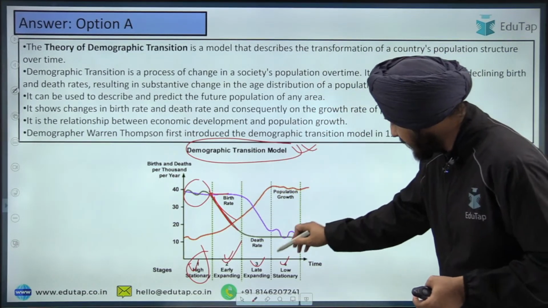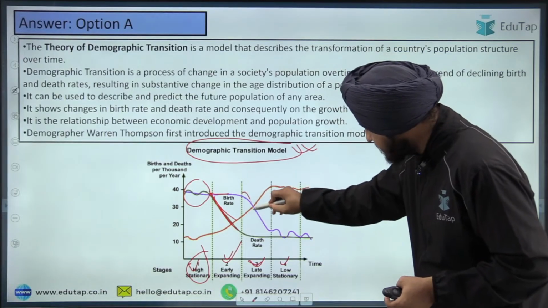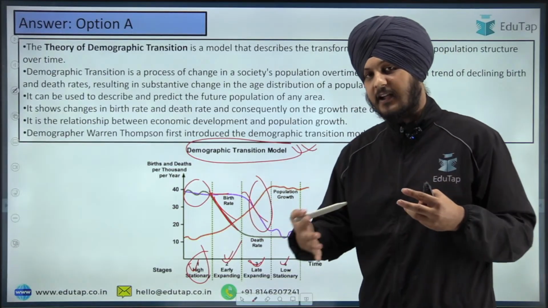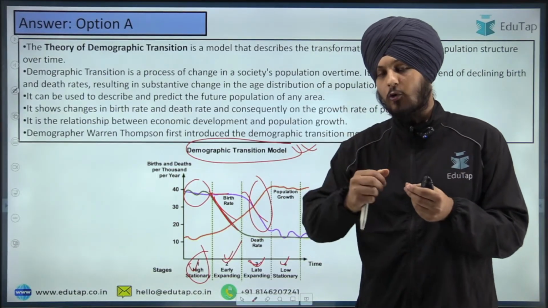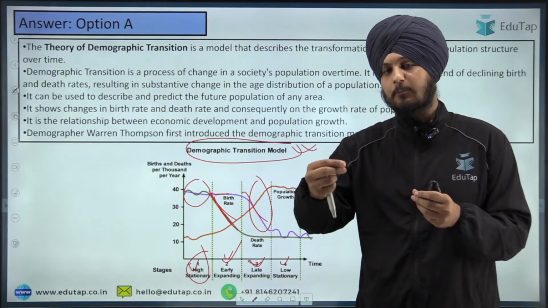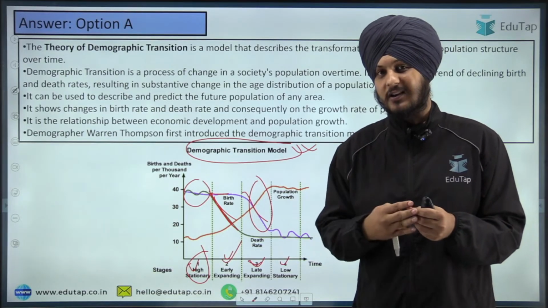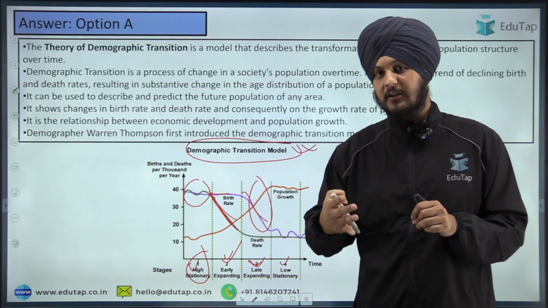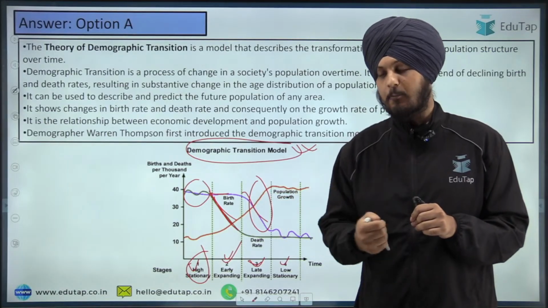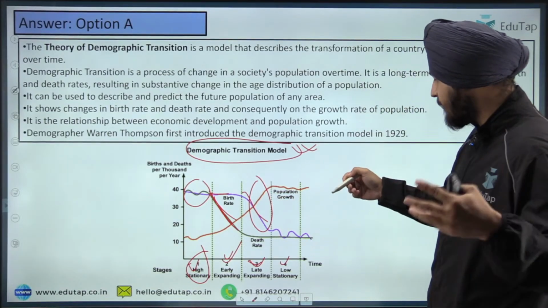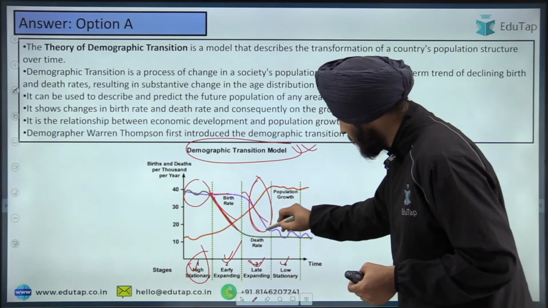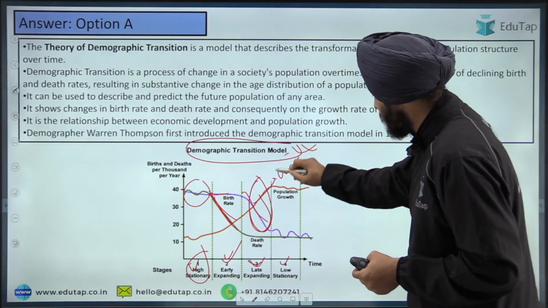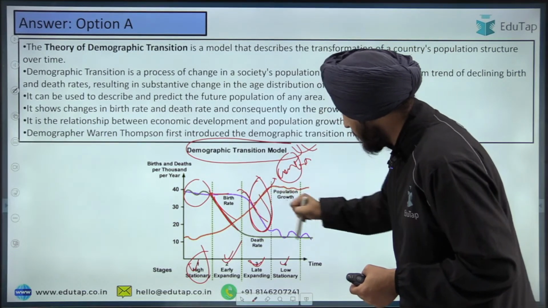Then what happens in the third phase, which is the late expanding? The birth rate falls. Why can the birth rate fall? Because now people are getting awareness of the pros and cons of population. For example, the national population policy, in the context of India and other countries, starts promoting awareness of the challenges of high population. Because of this awareness, and also the adoption of contraceptives, the birth rate falls in that country.